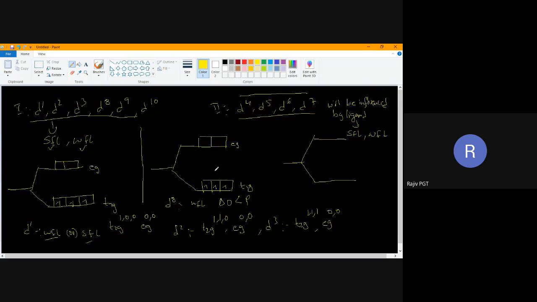Answer fast, children. It will not go to here. Delta naught is less than pairing energy. That means if I want to pair electrons here, I require more energy. Instead, if I go here, this difference is less. In which condition? Weak field ligand. So the fourth electron is placed here. Anyone have doubts in that?